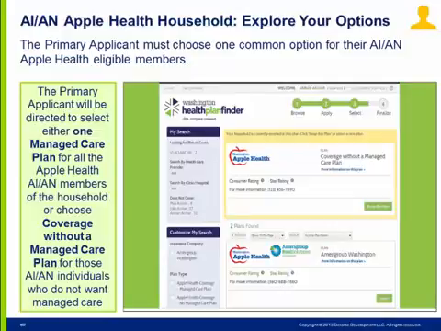They cannot make individual plan choices for each AIAN member of the household who want to select an Apple Health managed care plan. In terms of the process flow, after this EYO screen, if there are QHP eligible members of the household, they will be directed to the QHP shopping experience.